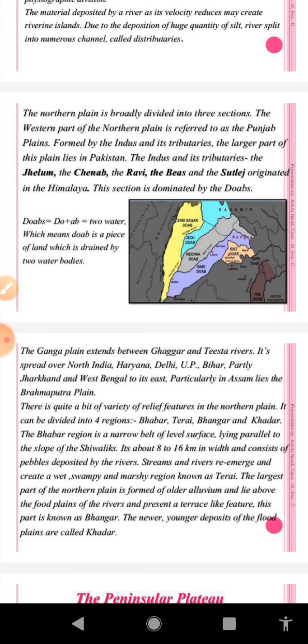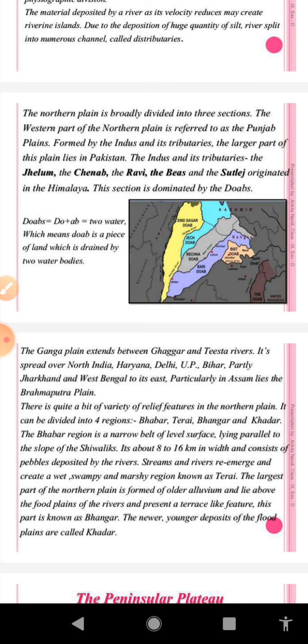And after reaching Bangladesh, it is joined by the river Ganga, and these two rivers, Ganga and Brahmaputra, form the largest and fastest growing delta, known as the delta of Ganga and Brahmaputra, or you can call it the Sundarban delta.